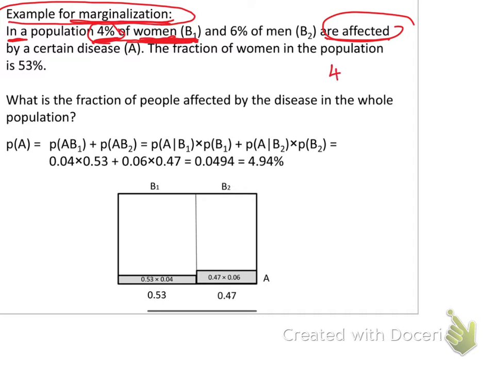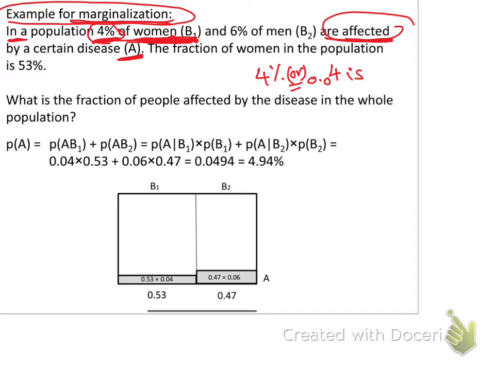This 4%, or 0.04, is the probability of the affected people for the disease A, given that they are women.